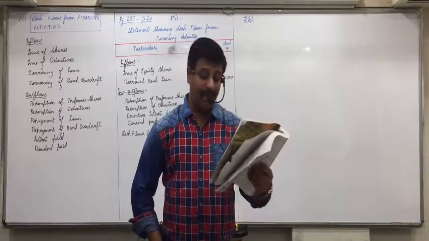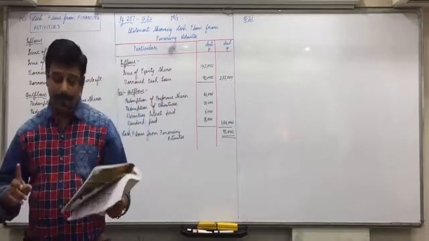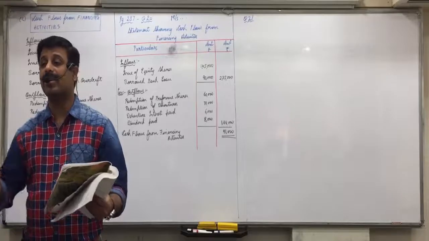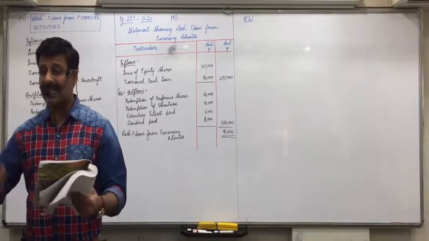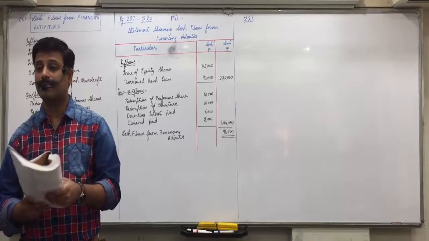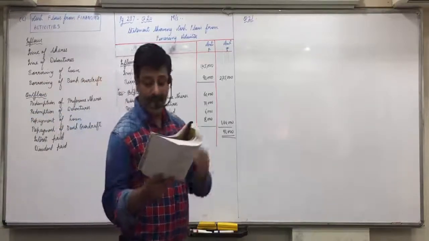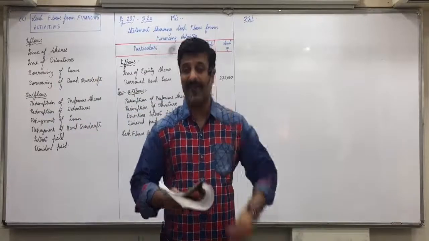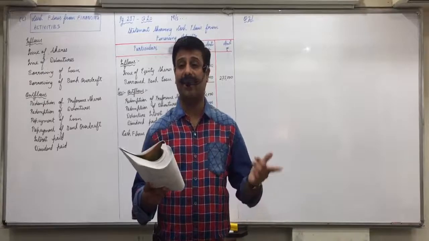10% debentures, opening balance 1,95,000, closing 2,45,000, means there is issue of debentures of 50,000. F plus. Who all have marked it as F minus? Equity share capital, opening balance 2,50,000, closing 3,45,000, means there is issue of shares of 95,000. F plus.